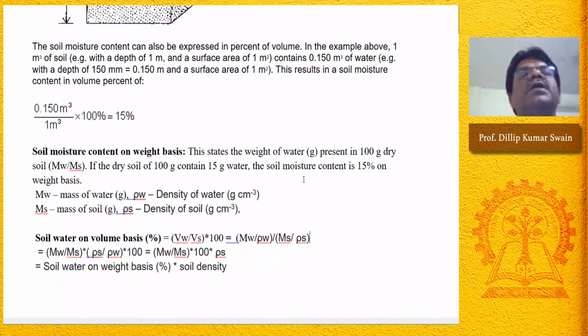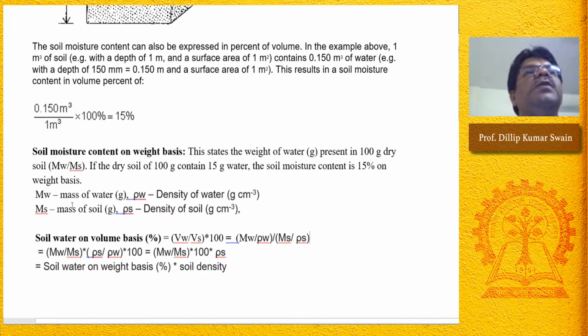Based on that, we calculate the moisture content on a weight basis, always using the dry weight of soil, not the fresh weight of soil. So this much dry weight of soil contains the amount of water that is used for calculating soil moisture content on a weight basis. That means the weight of water present in 100 gram of dry soil is the soil moisture content on a weight basis. If 100 gram of dry soil contains 15 gram of water, then the soil moisture content is 15% on a weight basis.